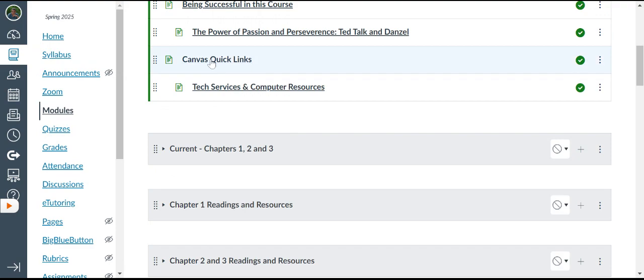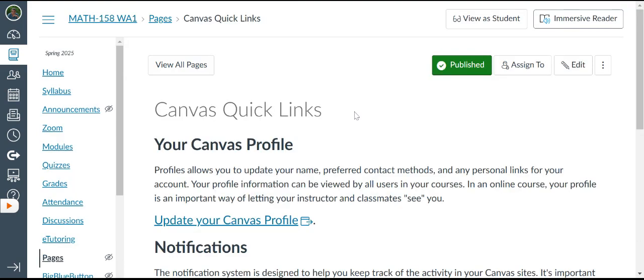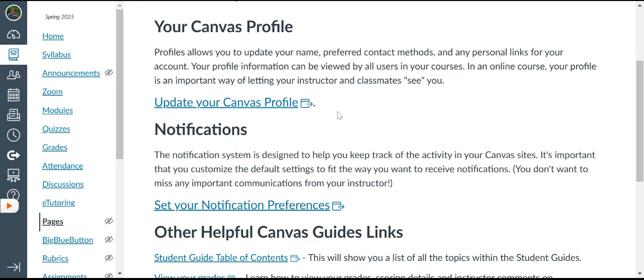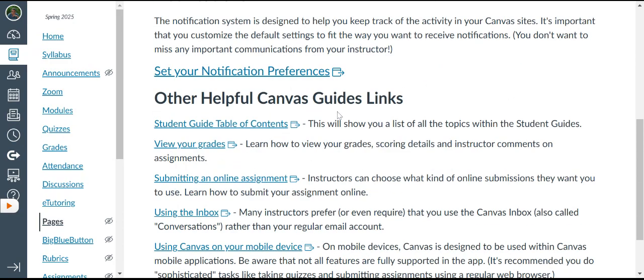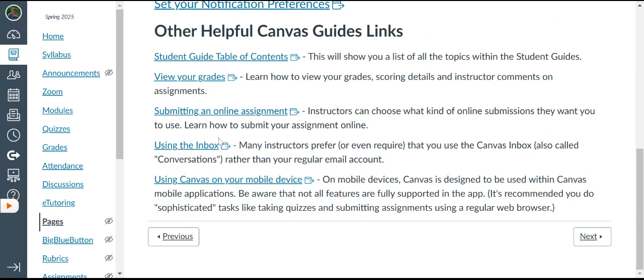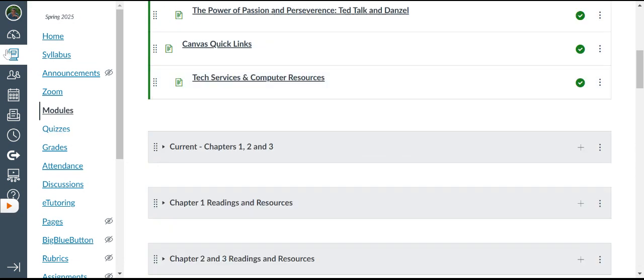Motivational. Canvas quick links, your profile, notifications, viewing your grades, and the like. Speaking about grades, we have 4 exams. People often tell me I refer to them as exams. In fact, we go back to the main page here.